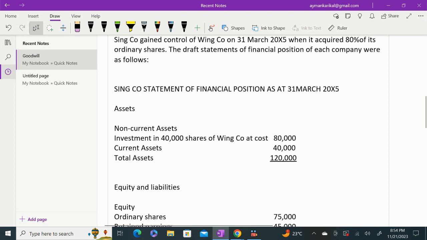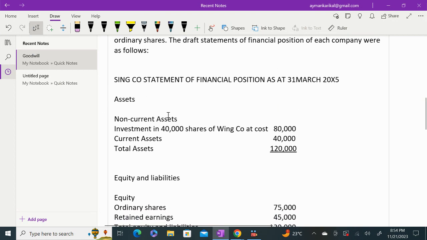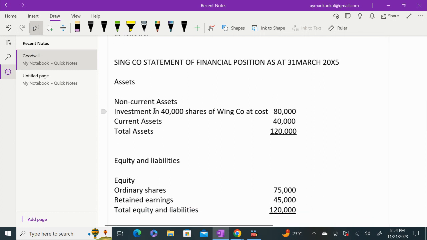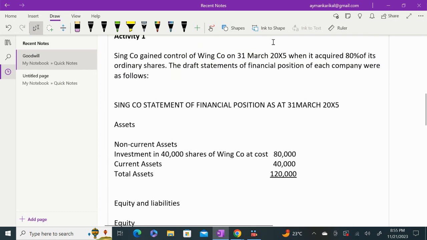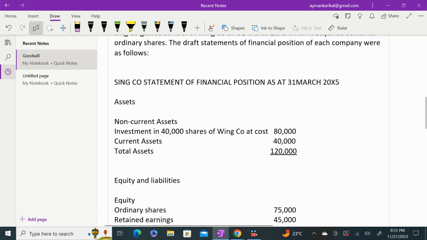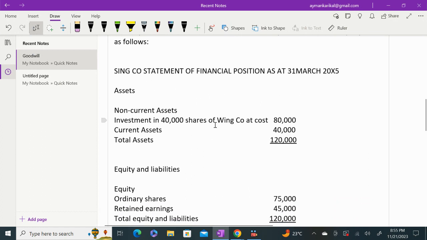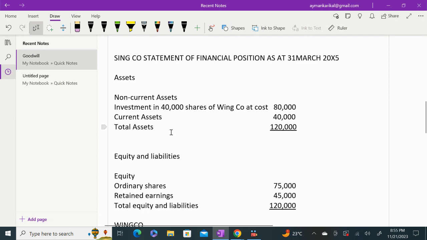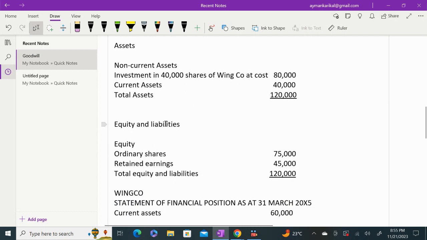So Sing Company's statement of financial position as at 31st March 20x5 is given. So you have the assets. So you have a non-current asset. So you have investment in 40,000 shares of Wing Company at cost. So this is the consideration which you have paid. So you have paid 80,000 in order to acquire 40,000 shares. So 40,000 is basically the 80% shares which you have acquired in that company. You have the current asset, you have the total asset, then you have equity and liability. So this is of the parent.